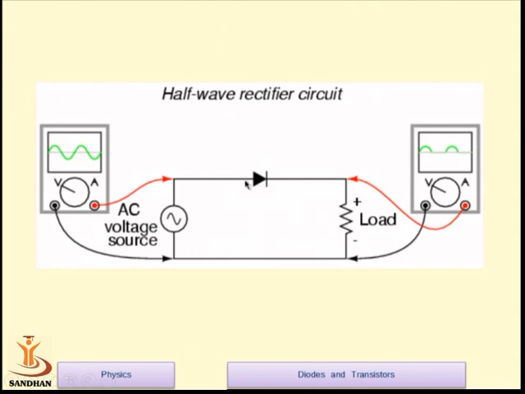As I told you, whenever there is a positive half cycle of the AC voltage, we get the output, but whenever we apply the negative half cycle, the diode will be in reverse bias, and during this cycle we do not get any voltage. Again, whenever there is a positive voltage, the diode will conduct, and we get the output at the load terminal. This configuration, where we get only the positive half cycle and not the negative half cycle, is known as a half wave rectifier.